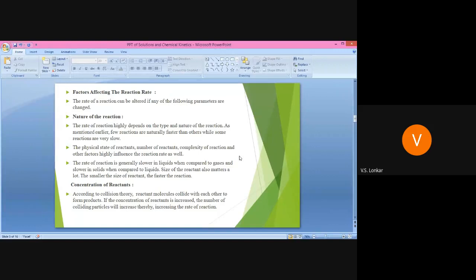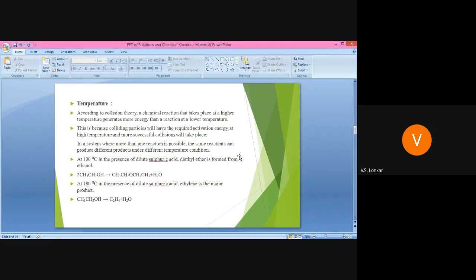Therefore the rate of reaction is directly proportional to the concentration of reactant. As the concentration of reactant increases, the rate of reaction also increases, and as the concentration decreases, the rate of reaction also decreases.